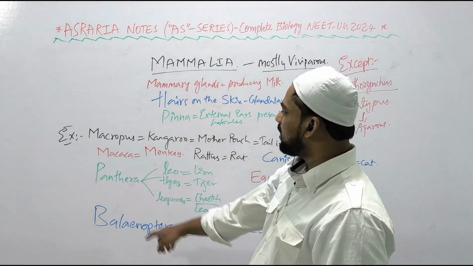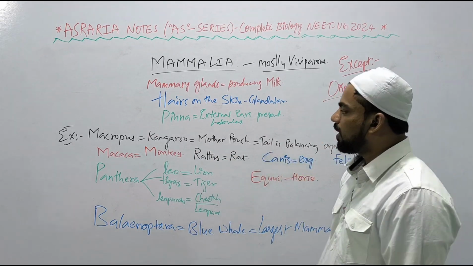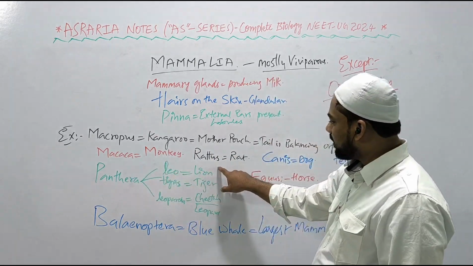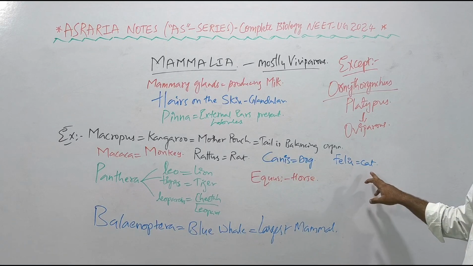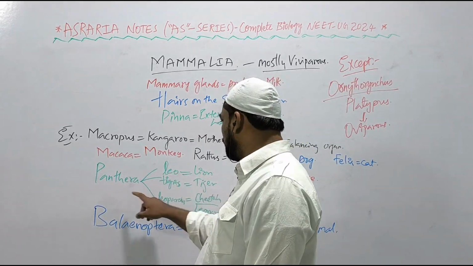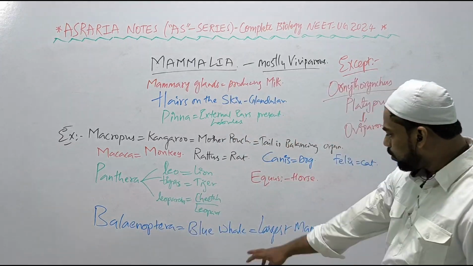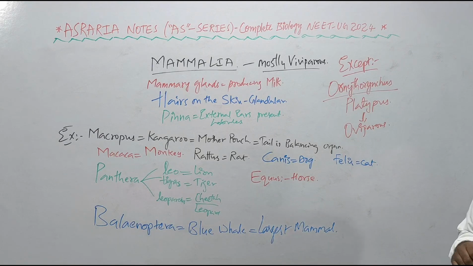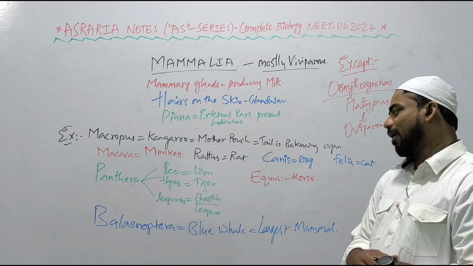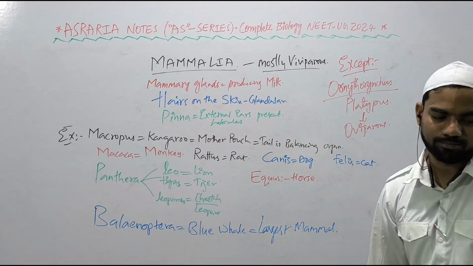Then let's see examples. Macropus, kangaroo, the mother has a pouch, tail is the balancing organ. I already told you, right? Macaca, monkey, Rattus, rat, Canis, dog, Felis, cat, Equus, horse, right? Panthera leo, lion, Panthera tigris, tiger, Panthera pardus, leopard. Balaenoptera, blue whale, is the largest mammal, right? Largest mammal lives in water, aquatic. So this is all about the class Mammalia.